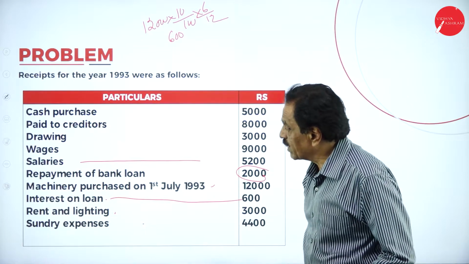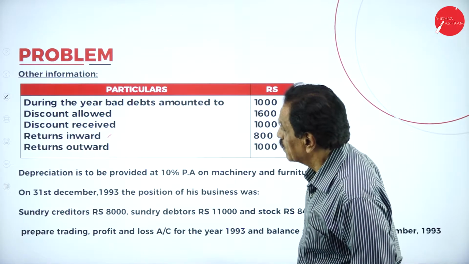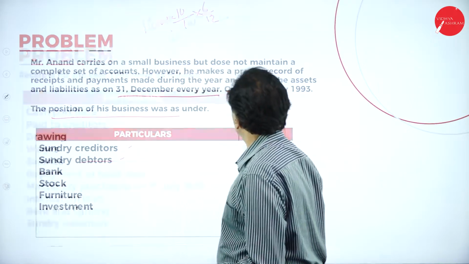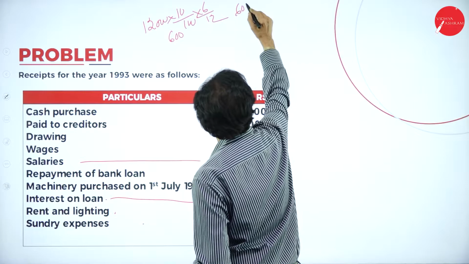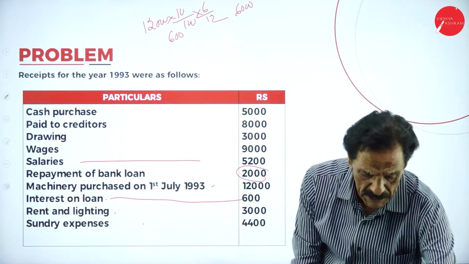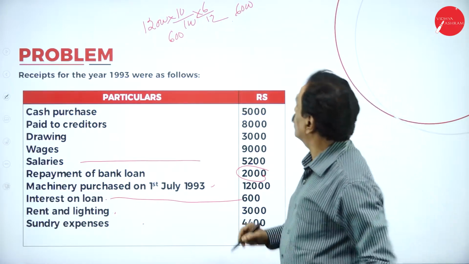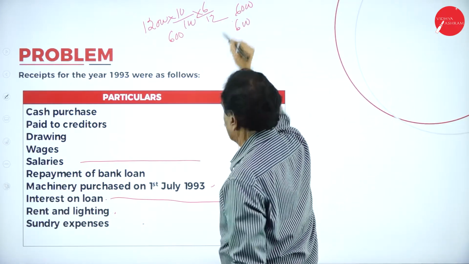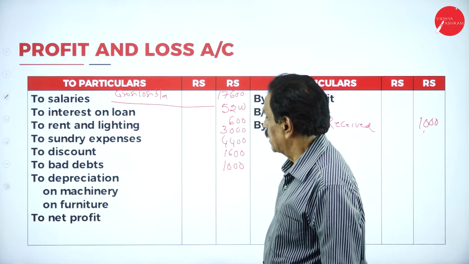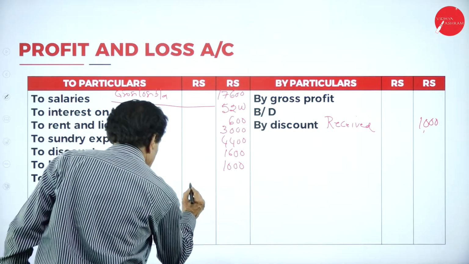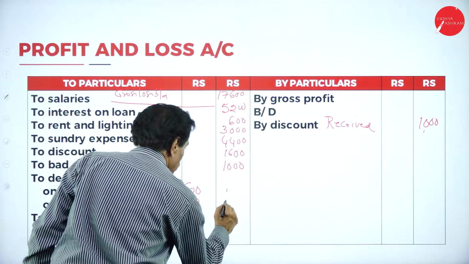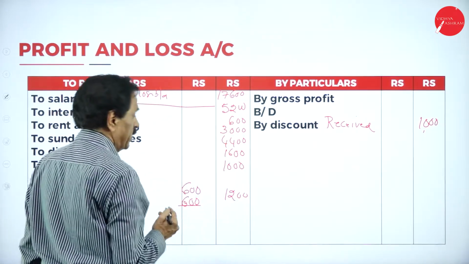Then what's the value of the furniture? See that. Furniture purchased, value is 6,000. So 10% of that means 600 is there. Both come to 600. Depreciation on machinery 600. On furniture also 600. It becomes 1,200.